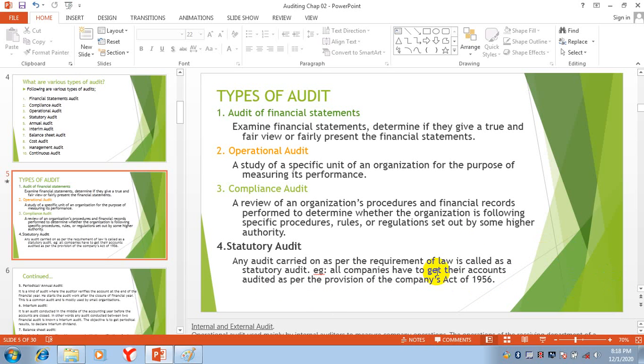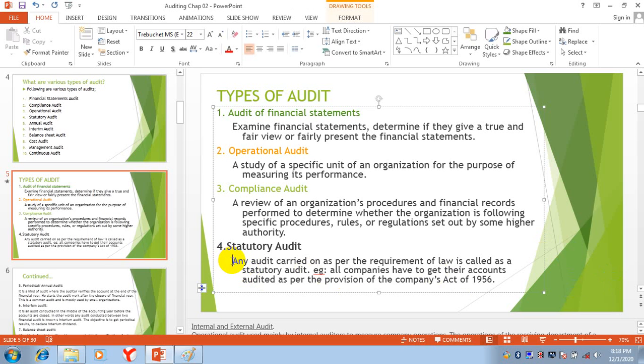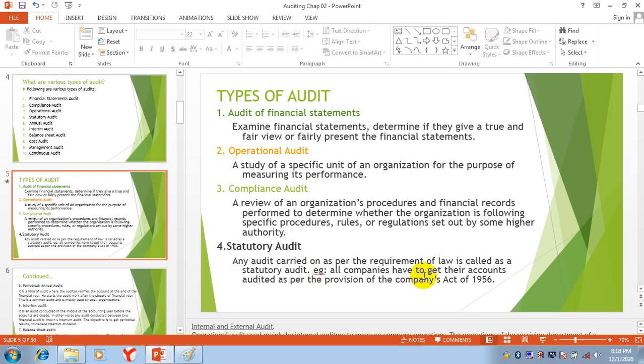Now, another thing: in Afghanistan, all businesses have to audit their accounts once a year. An auditor from the government side. There are no companies in Afghanistan. We're talking about joint stock companies, so don't confuse yourself. There are no joint stock companies in Afghanistan. So you will be thinking that there will be no statutory audit in Afghanistan.